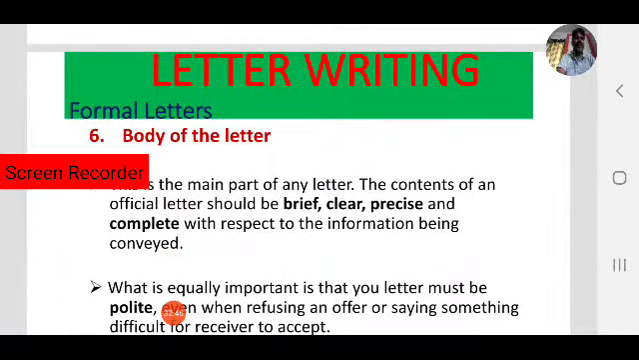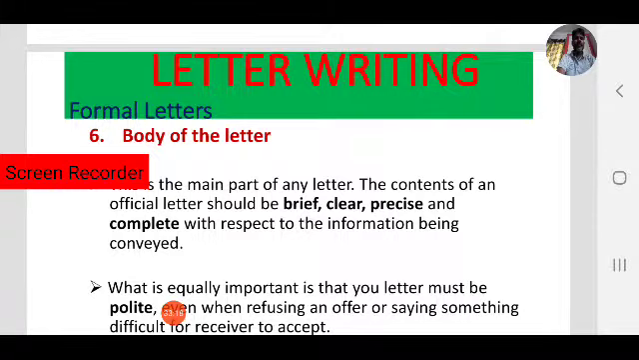Next one, body of the letter, as you know, is the most important part in a letter. And there is a difference between formal letter and informal letter. In an informal letter, the body of the letter may be a number of passages, a number of paragraphs, based on your content, what you want to share. Based on that you can write in many paragraphs. But coming to formal letters, official letters, it must be very brief.